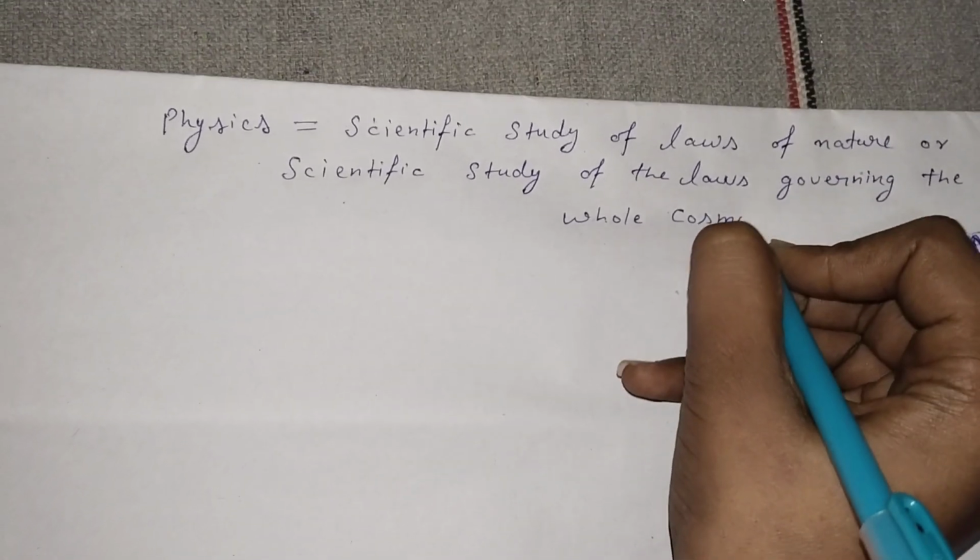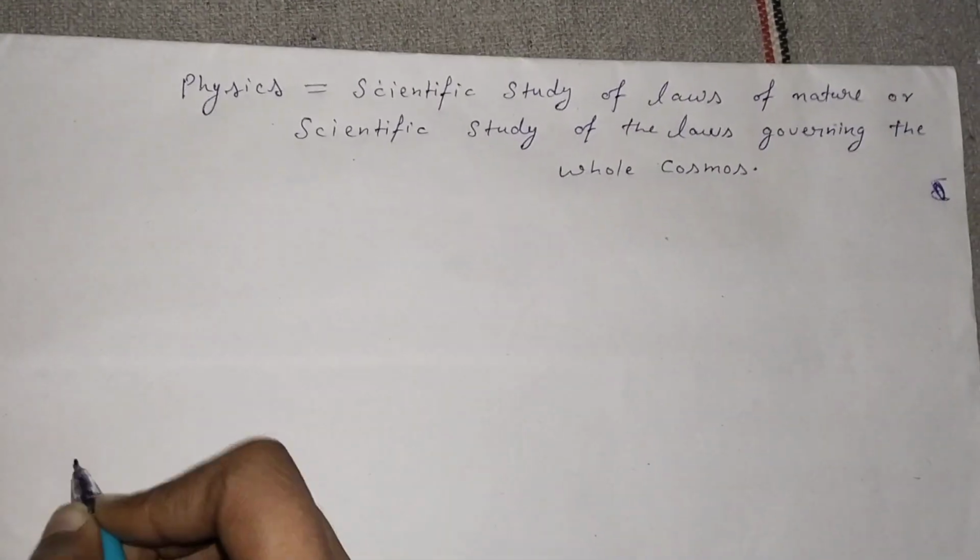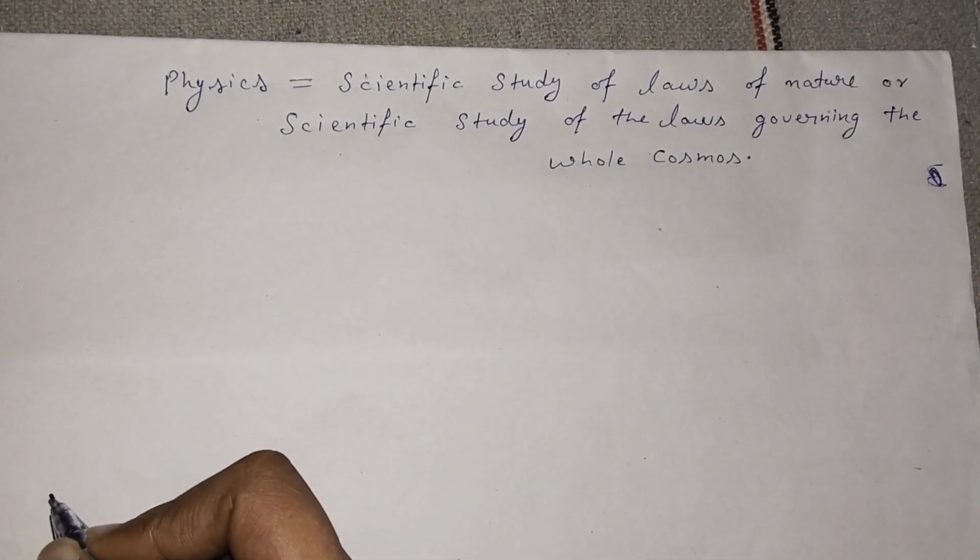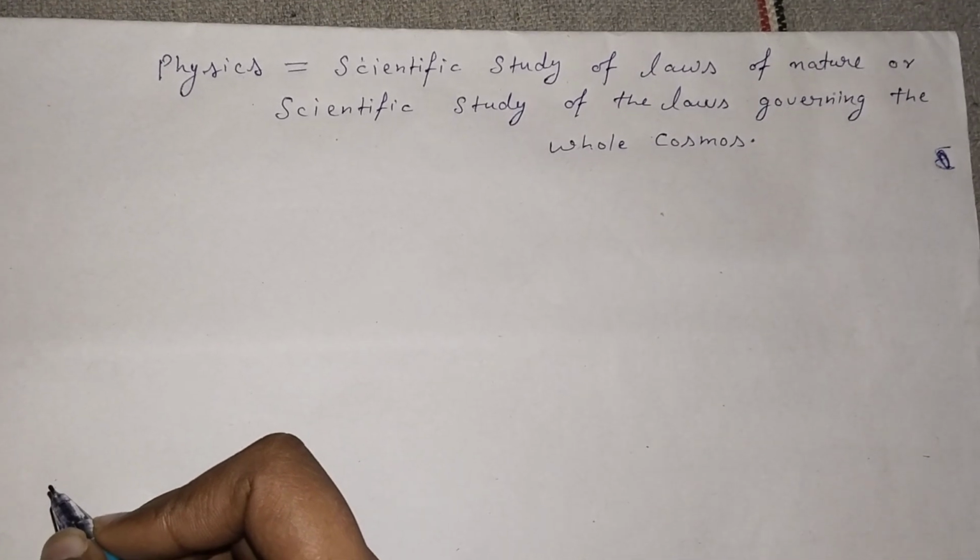This is physics. Now, physics is divided into three branches.